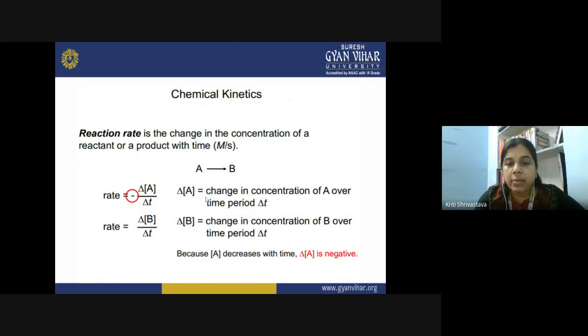So here delta A represents the change in the concentration of A over the time period delta T. The second expression to represent this reaction is delta B upon delta T, and here a positive sign is hidden because there is a constant increase in the concentration of product B. So delta B is what? It is the change in the concentration of B over the time period delta T. Because A is decreasing with time, because it is the reactant, it is getting converted into product. So the concentration of A is constantly decreasing, and therefore when we write the rate in terms of reactant, we always put a negative sign here.